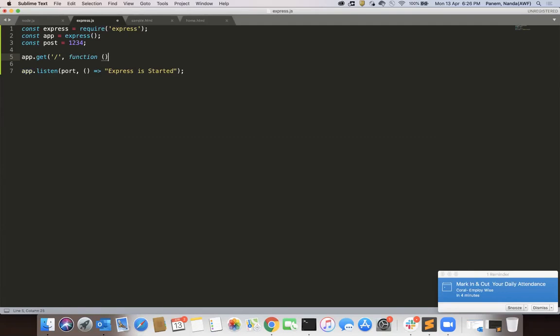Instead of this one, I'm going to use an ES6 function to write the code in a simpler structure. Request, response.send, my first Express application.